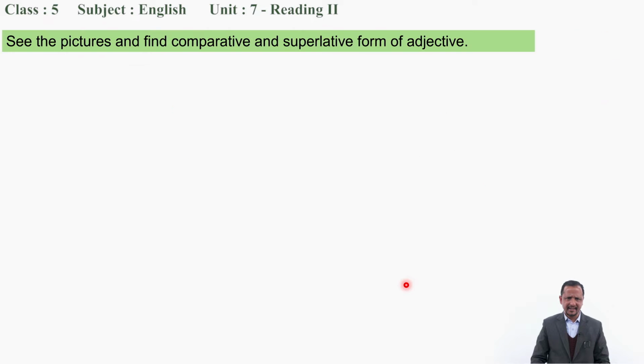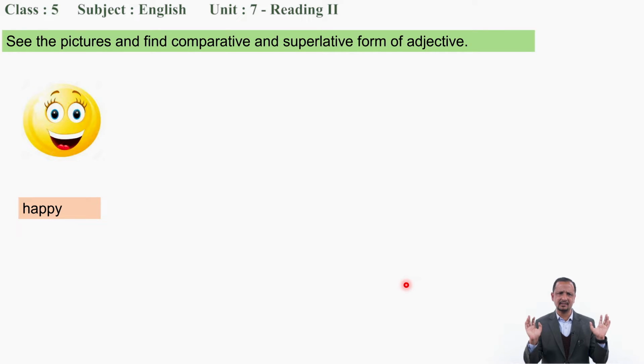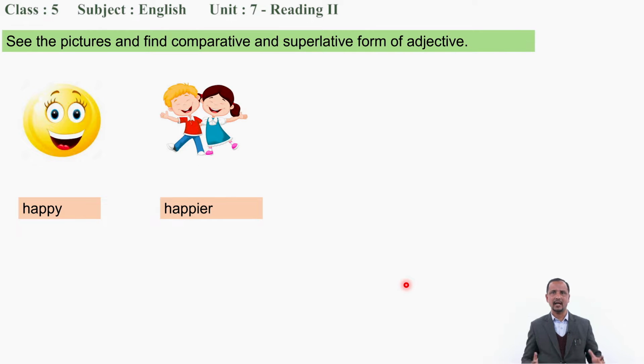Now next, see the pictures and find the comparative and superlative of the adjective. First of all, let's see the picture. Oh, happy, I'm so happy, right? And this one, happier. I'm happier than others.